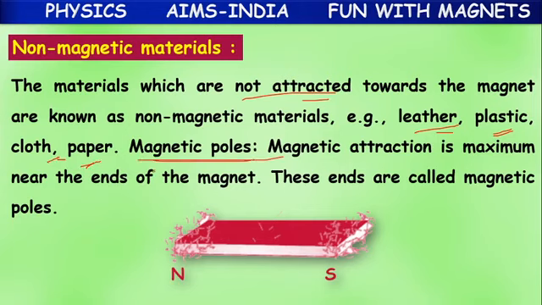Next, what is a magnetic pole? The ends of the magnet have maximum attraction power. These end parts are named magnetic poles. One is the north pole, another is the south pole.